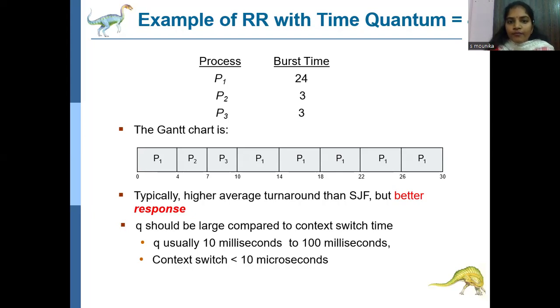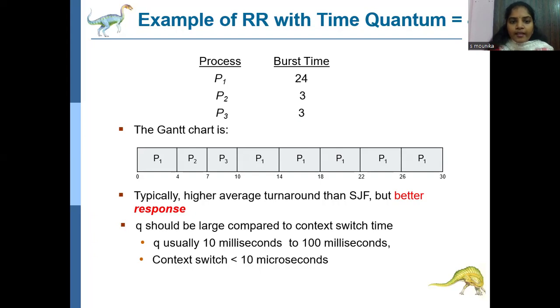So P1's 20 will become 16, and that 4 quantum will be reduced in the ready queue, and that is the Gantt chart representation of P1, 10 plus 4. In this way, 4 milliseconds is reduced until completion, when the 24 becomes 0. So like that, the round robin scheduling algorithm will work.